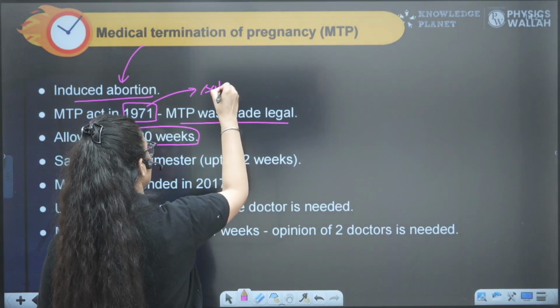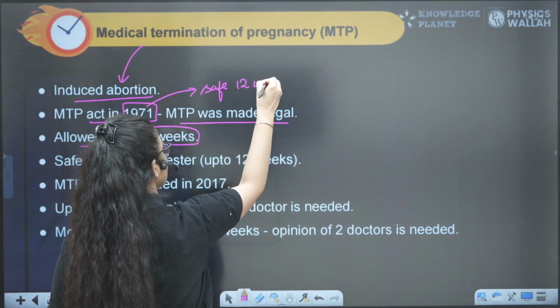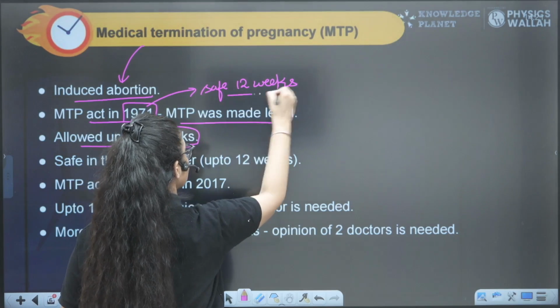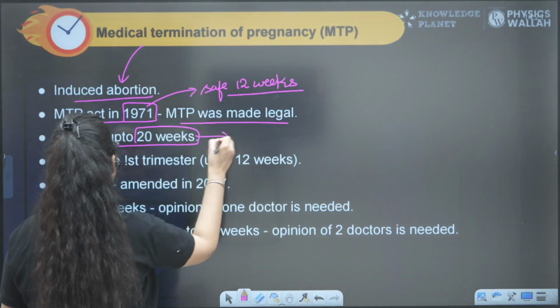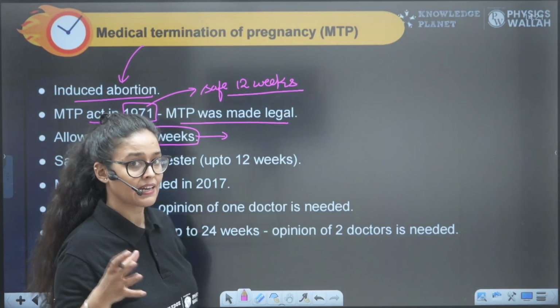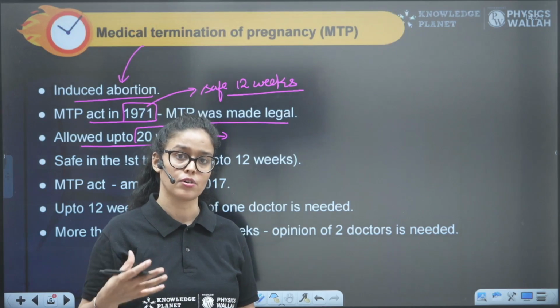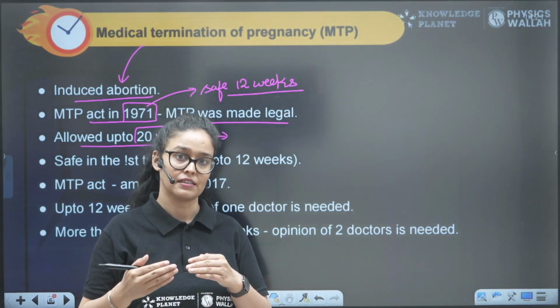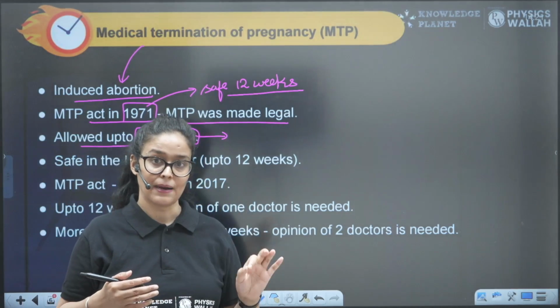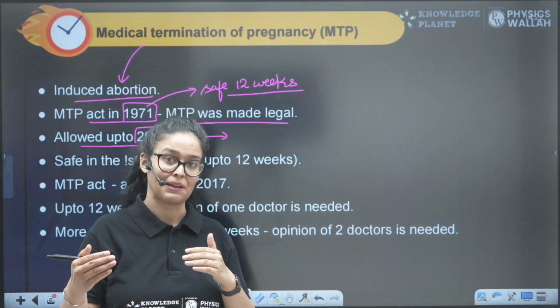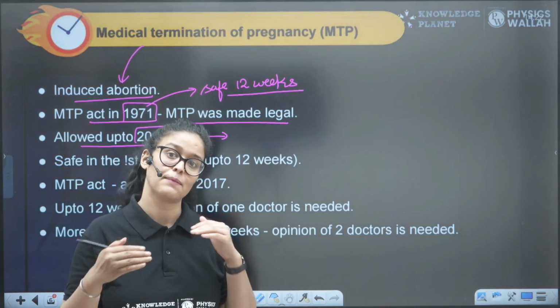You can go for MTP up to 12 weeks because this process is safe up to 12 weeks, right? But after that, it is risky. If you are going up to 20 weeks, it is because in 2002 they gave another amendment, right? They increased the time period so that you can do the abortion up to 20 weeks.